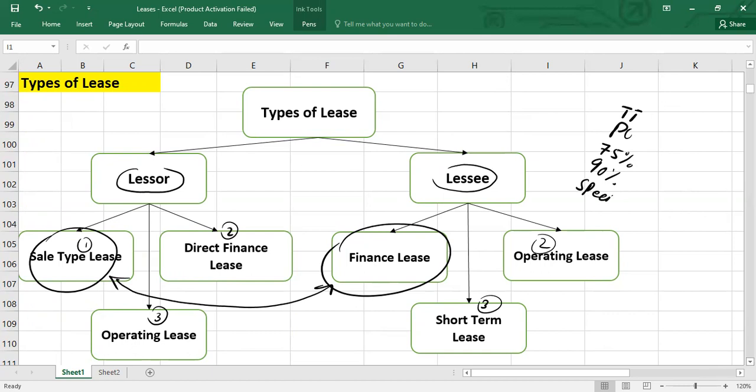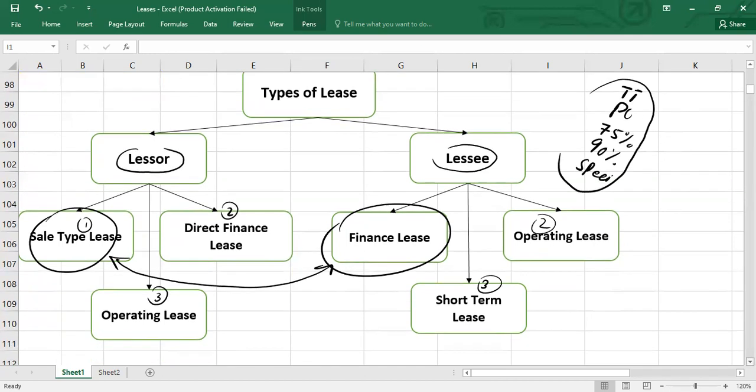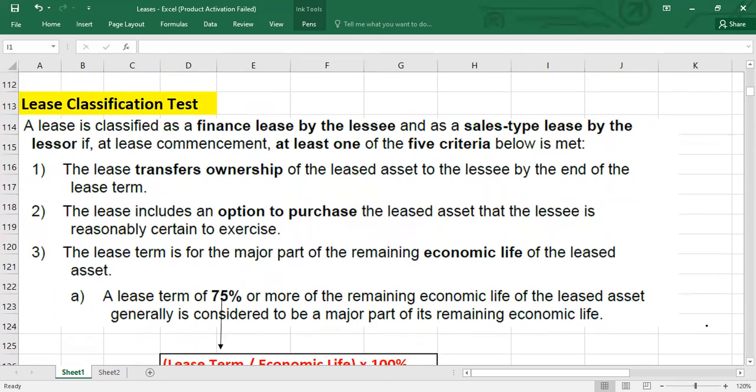So here we go. First, we need to understand this lease classification criteria, and then we will learn how to apply it. The rule is: if any one classification criterion, at least one of the five, is met, we will say it is a finance lease by the lessee and a sale type lease by the lessor.